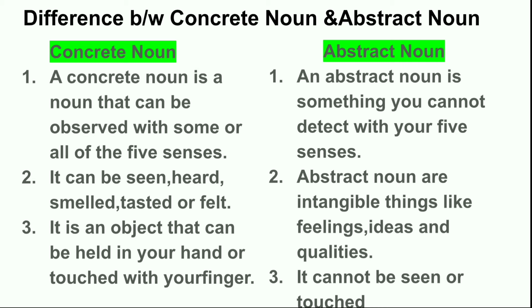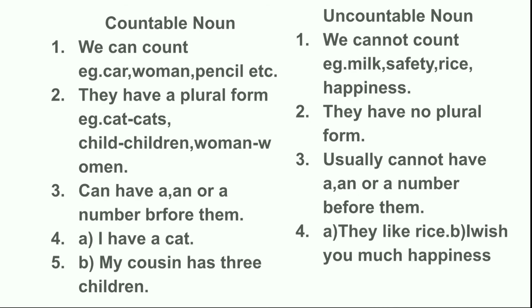Number 2, it can be seen, heard, smelled, tasted, or felt, whereas abstract nouns are intangible things like feelings, ideas, and qualities. Number 3, it is an object that can be held in your hand or touched with your fingers, whereas abstract noun cannot be seen or touched with our fingers.